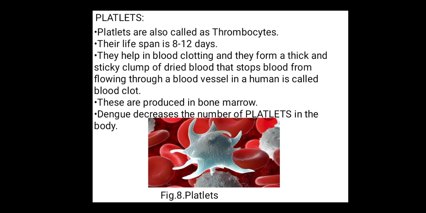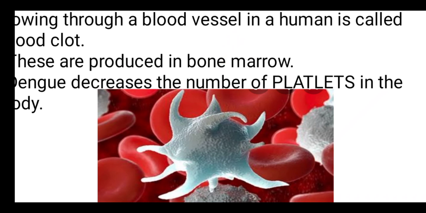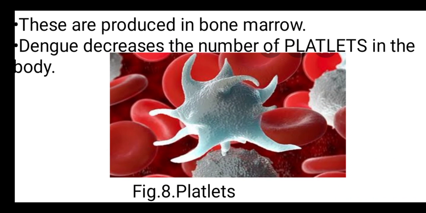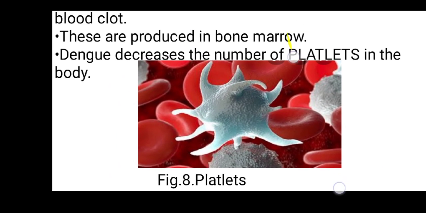It's called a blood clot. All these cells are produced in the bone marrow, which is present inside the bone. The disease dengue decreases the number of platelets in the body. So by being affected by this disease, the risk is death. As you can see, along with the red blood cells and white blood cells, these are the platelets present in the blood.